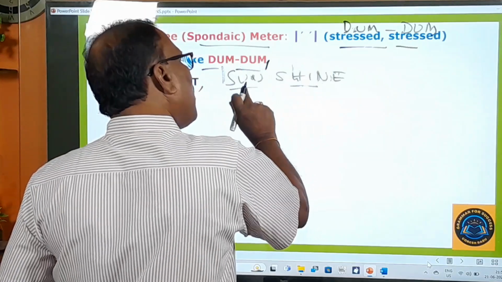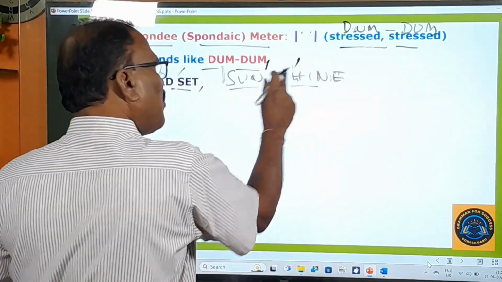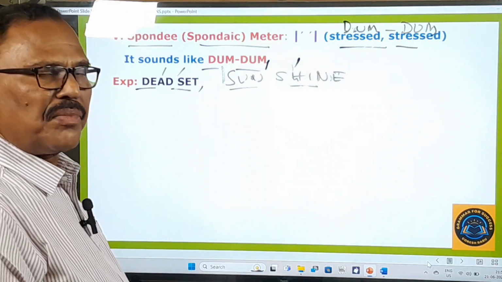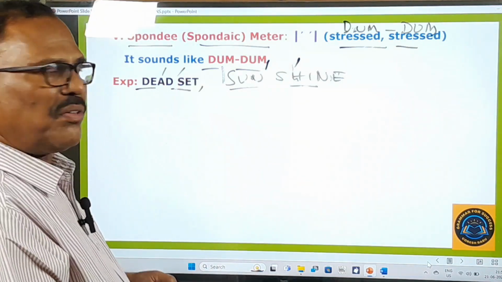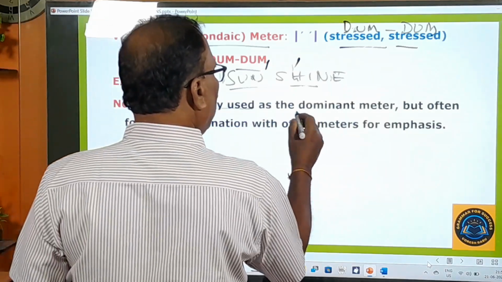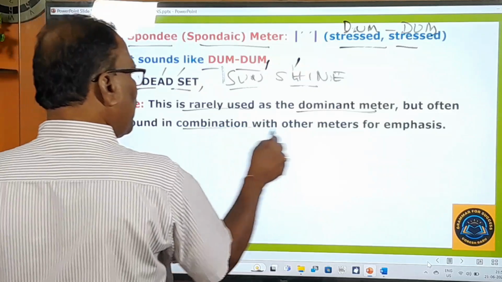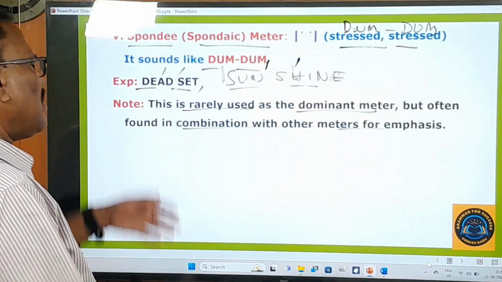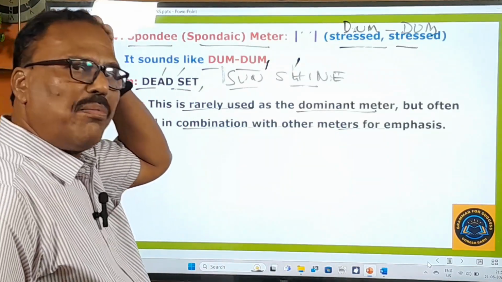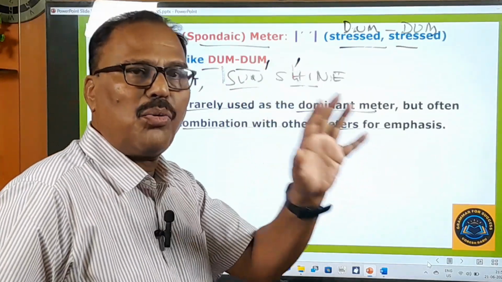In sunshine, two syllables are being stressed. Therefore, you are using the stressed syllable sign there. Right. And this is a rarely used meter, not a dominant one. I have already told you about that, but it is often found in combination with other meters for emphasis. So this is generally used in combination with other meters. Generally this is not used all alone.